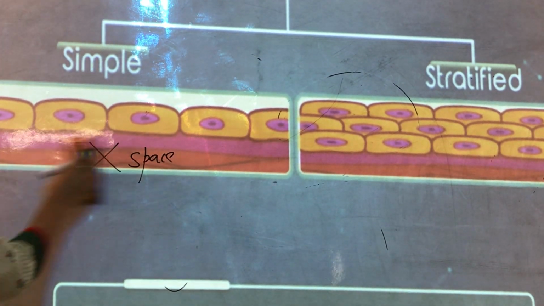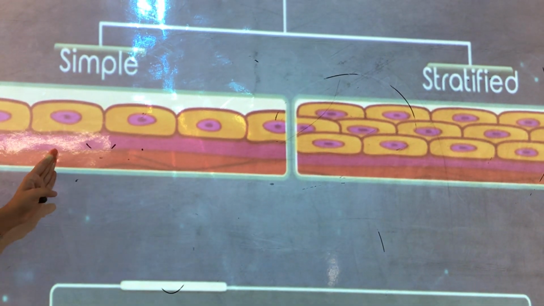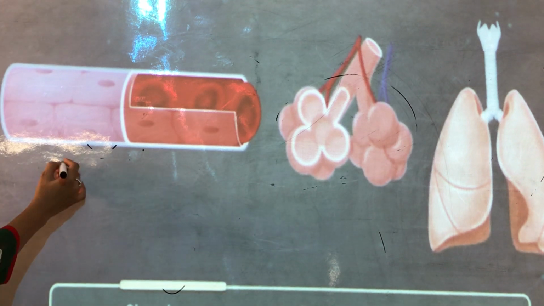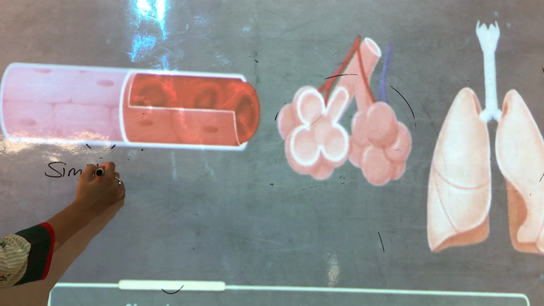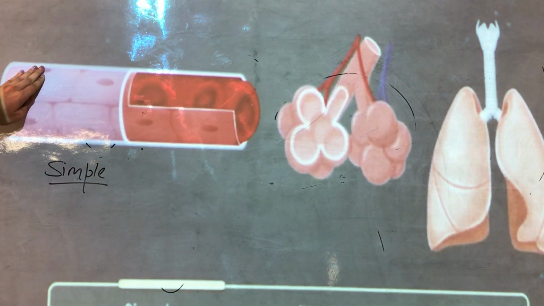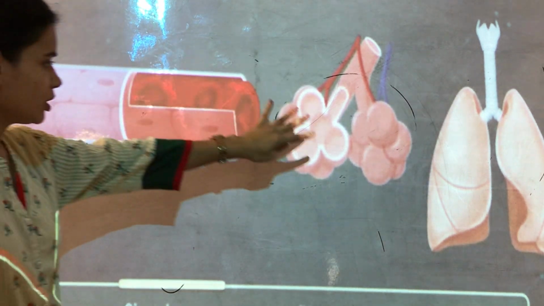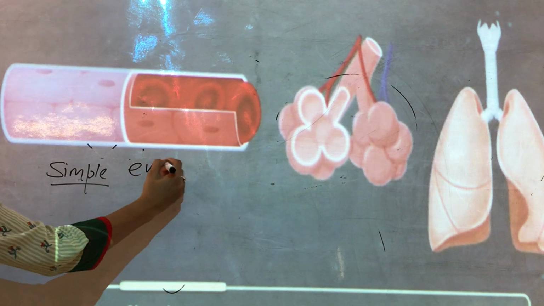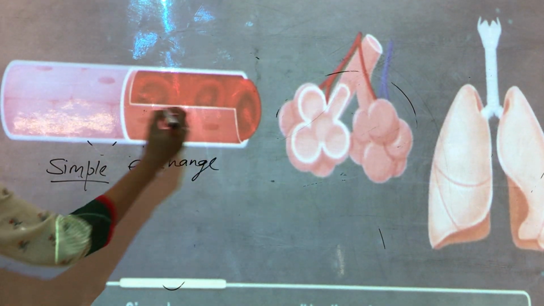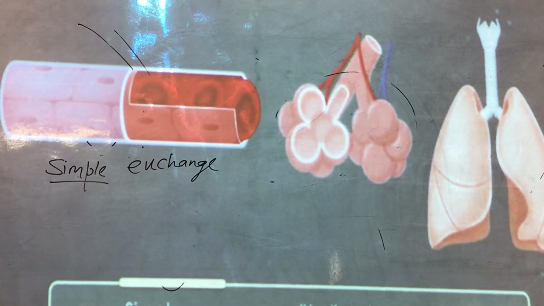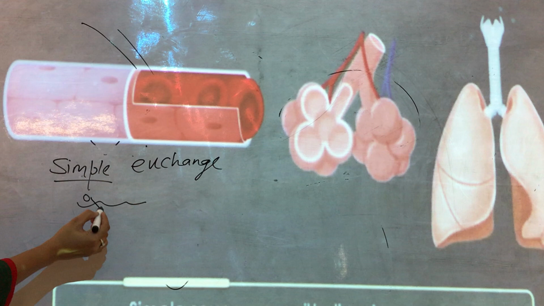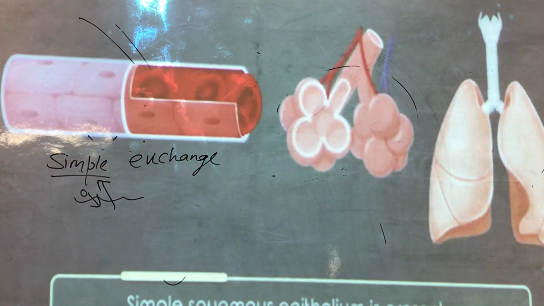Okay. So now what is the role of stratified and simple? For that, let's see here. For example, this simple squamous, we are talking about simple squamous means it has one layer. So this layer is present in blood capillaries, it is present in lungs, and it is present in alveoli, because we have to exchange certain things. Yes, here we have to exchange the blood, here we have to exchange the oxygen, or all these things. If there will be one layer, the things can easily go inside, the things can easily come outside.